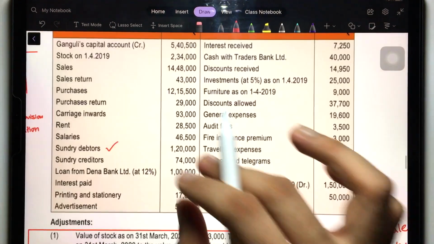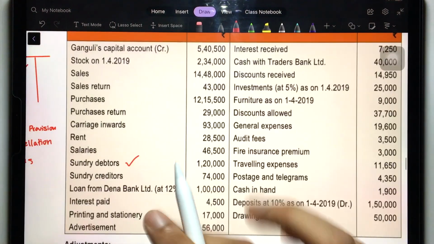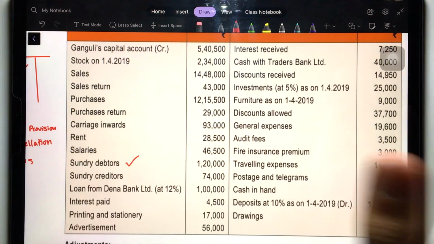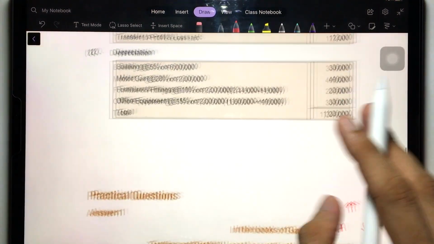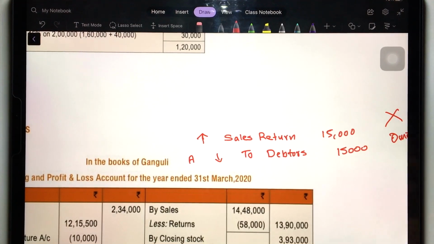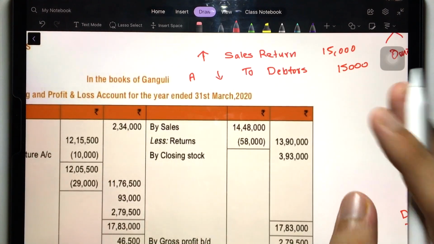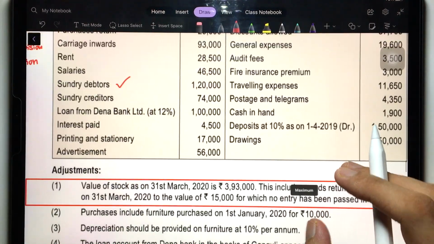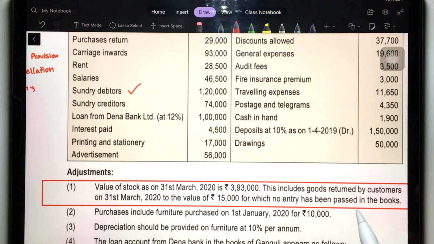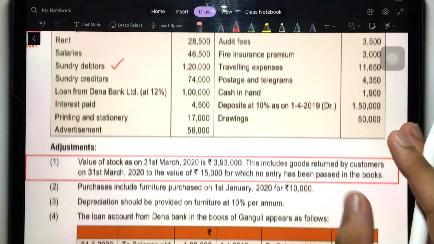So from the 1,20,000 you have to remove 15,000 because sales returns have happened and this entry was not passed. Now you have to give the effect of this and pass this entry. So in the debtors, you will subtract 15,000 sales return. Is that clear? Really simple and straightforward.